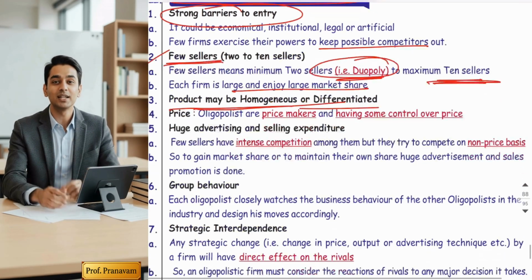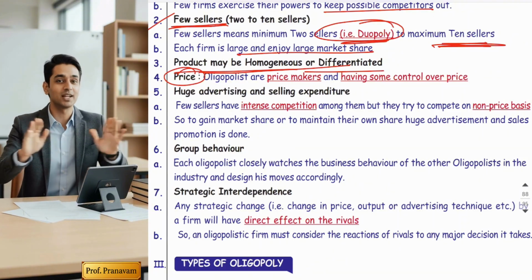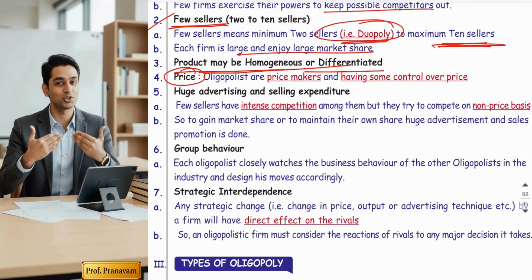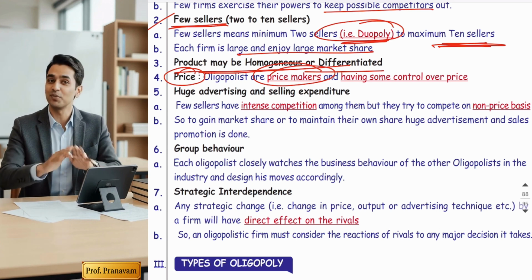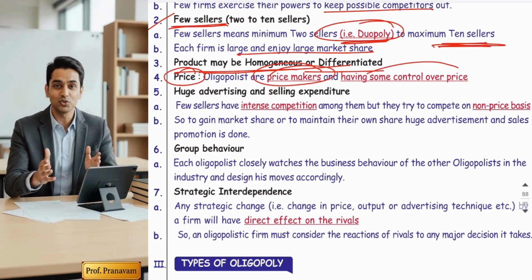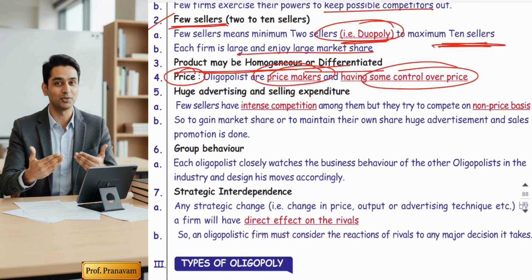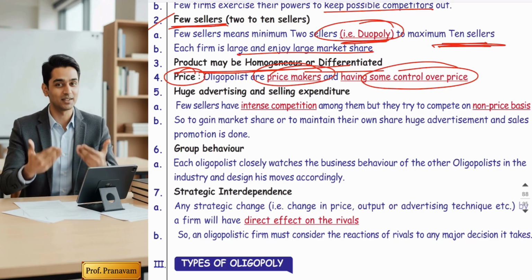Now, the fourth feature is price. Guys, are oligopolies price makers or takers? Friends, firms are not takers. They are price makers. In oligopoly, each firm can fix its own prices. But they still consider rivals' actions before changing the price, because there is competition among a few players. So they are price makers, but they have very little control. They have to think about how their competitors are thinking.